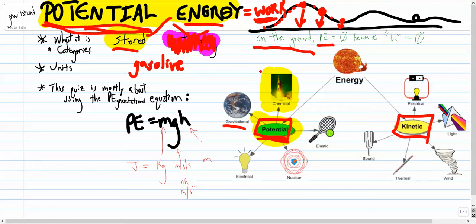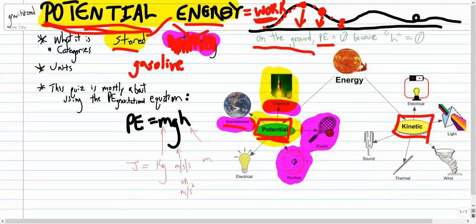Going back to whoever made this image, they've got lots of categories of potential energy. They've got gravitational and chemical that we mentioned already. Think about a tennis racket, that's elastic energy, or maybe think about a wound up or a compressed spring. Think about the energy in the nucleus of an atom, like nuclear power. Something to notice here, electrical is on here twice.